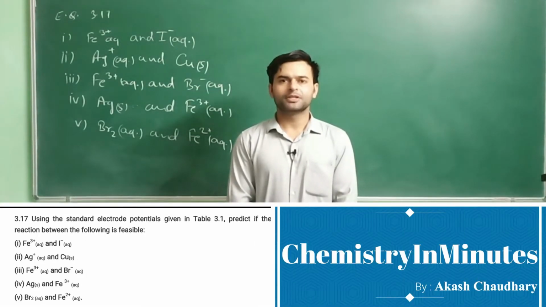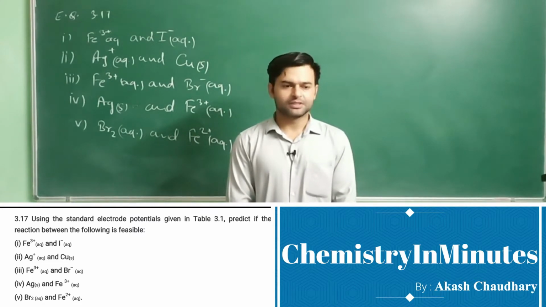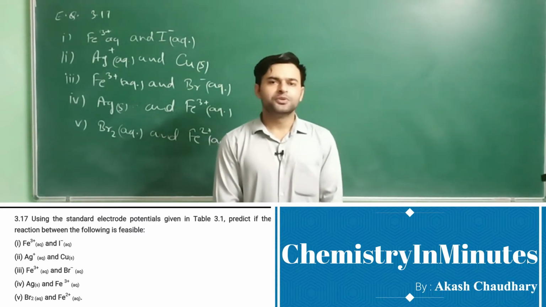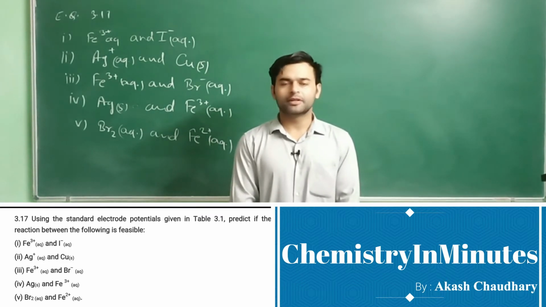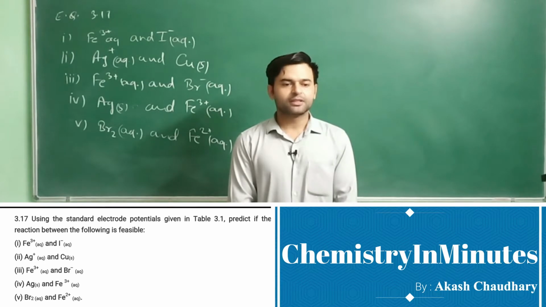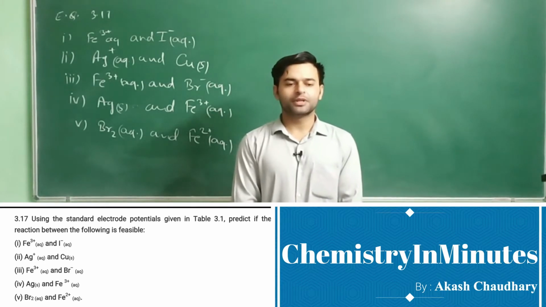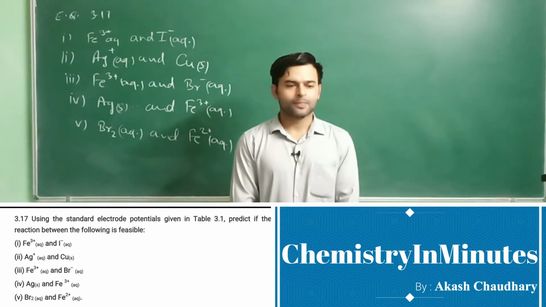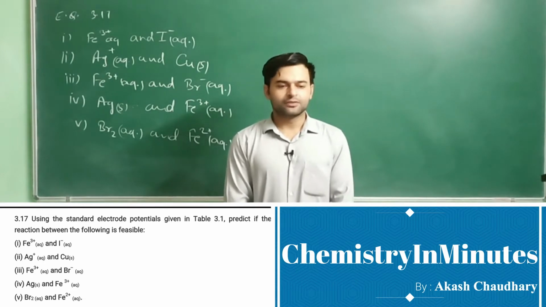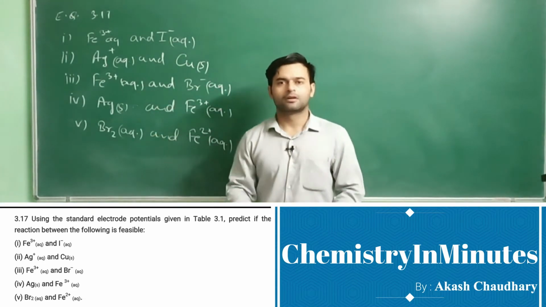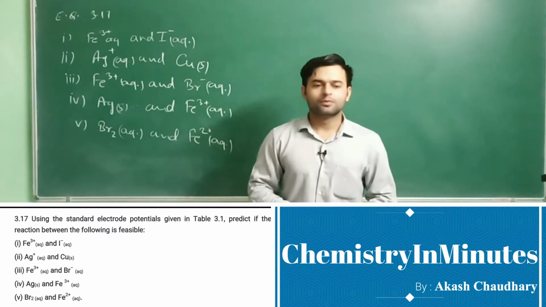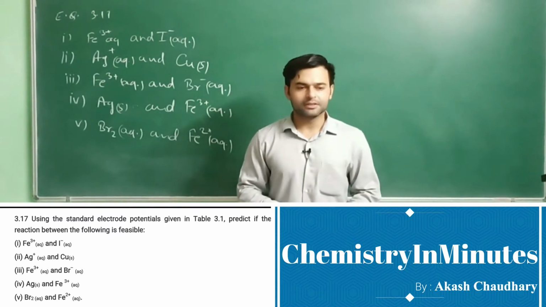The question now appearing on your screen is exercise question 3.17. The question is, using the standard electrode potential given in table 3.1, predict if the reactions between the following are feasible. So 5 sets of reactions are given. These reactions are written on board. So let us now answer this question.